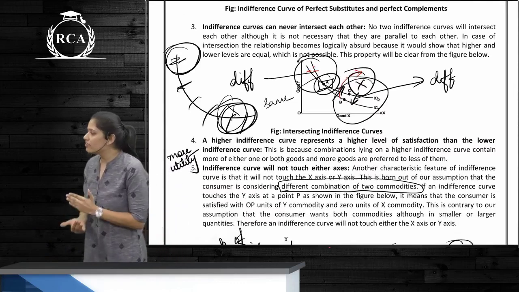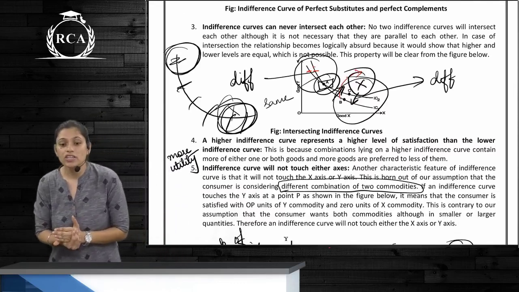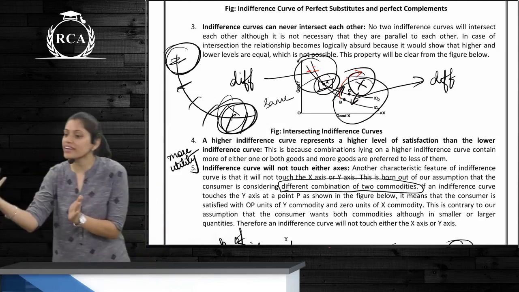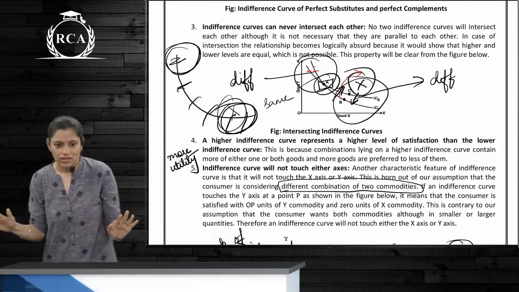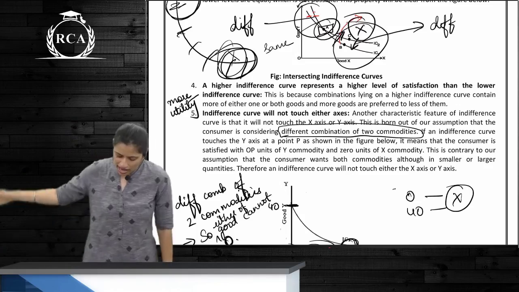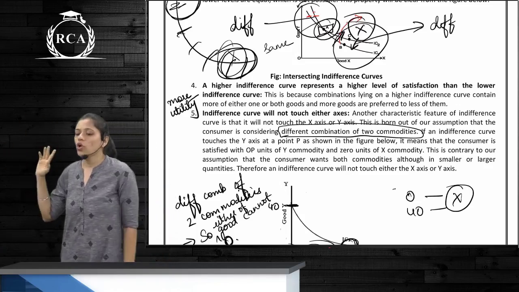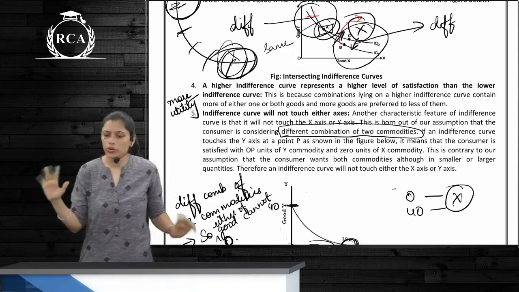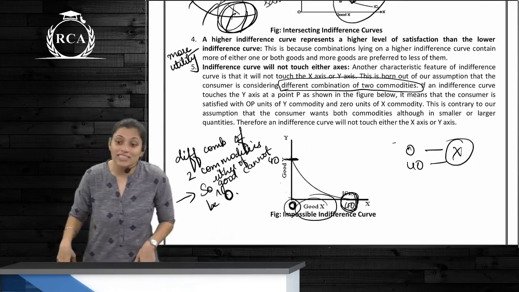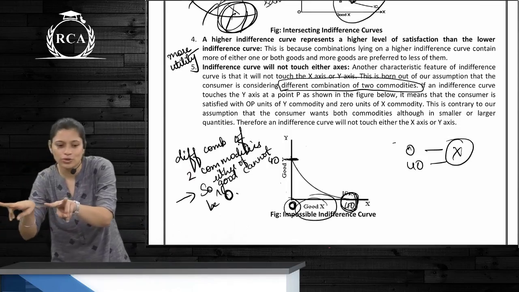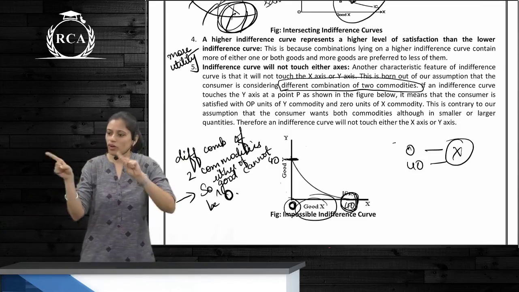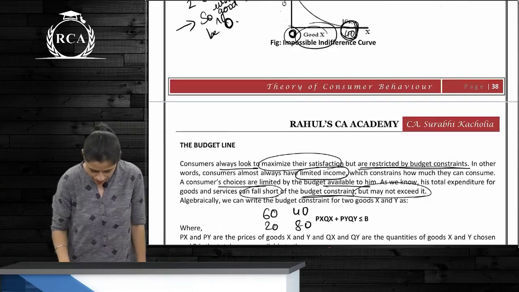Indifference curves can never intersect each other because at one point one indifference curve is higher, at another point another indifference curve is higher. It is not possible. Next, a higher indifference curve represents a higher level of satisfaction than a lower indifference curve because more utility is derived. An indifference curve will not touch either of the axes because it is a combination of two goods. It cannot be zero. It will always be a combination of two goods.